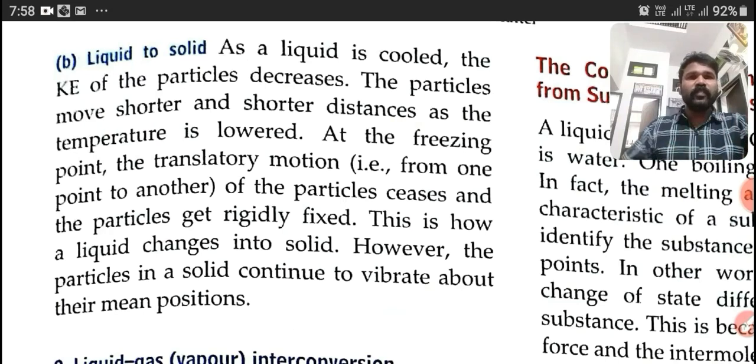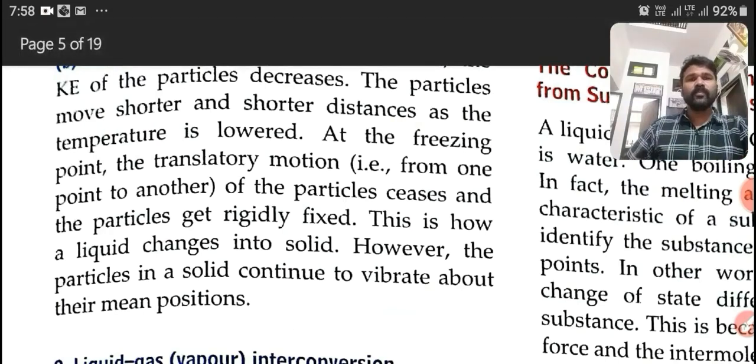At the freezing point, the translatory motion of the particles, that is from one point to another, ceases and the particles get rigidly fixed. Clear?